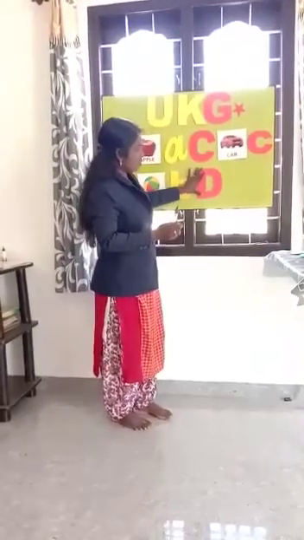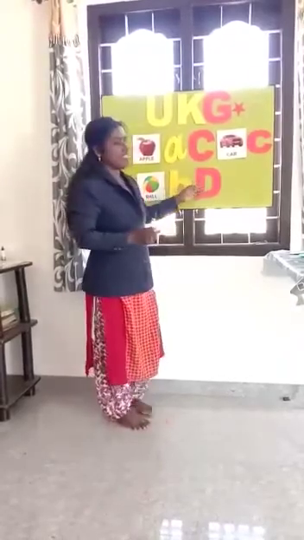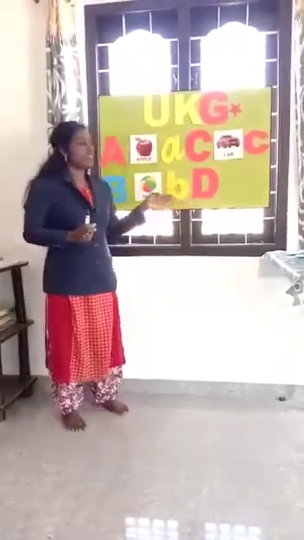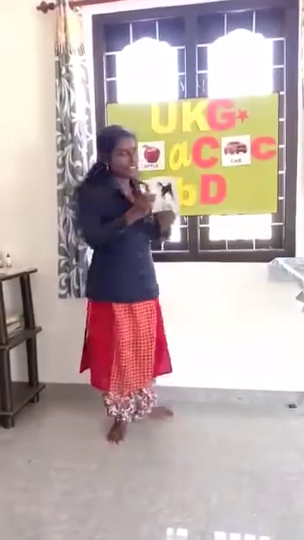D. What's this? D. The next letter is D. What will be the sound of D? Can you say? The sound of D is D. D for, what's this?